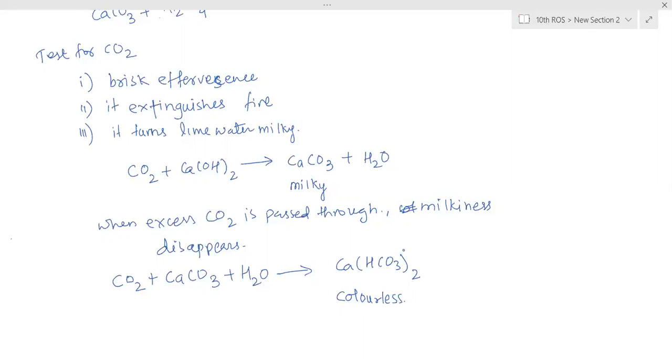Write the observation means what you observe, what you see when the reaction takes place. If some gas is coming out, you have to write the characteristic of that gas, or directly write only that gas is produced. Is it clear? Yes, ma'am. Okay, so always remember properly when they ask about the observations.